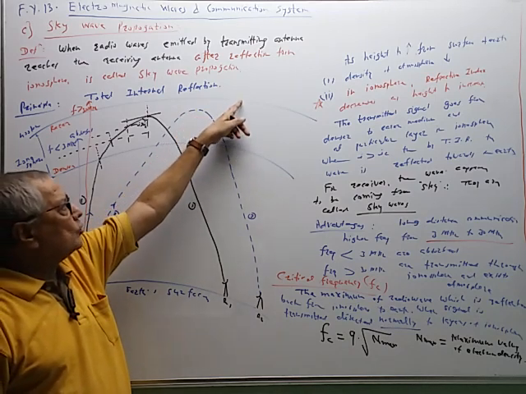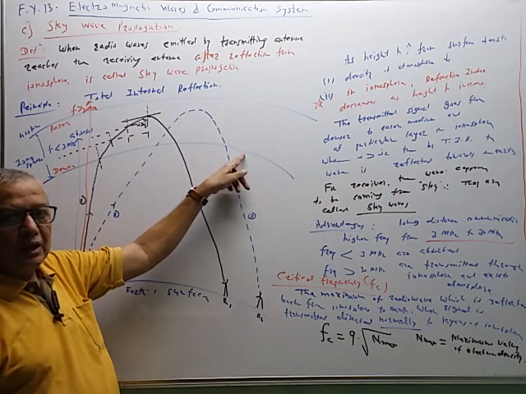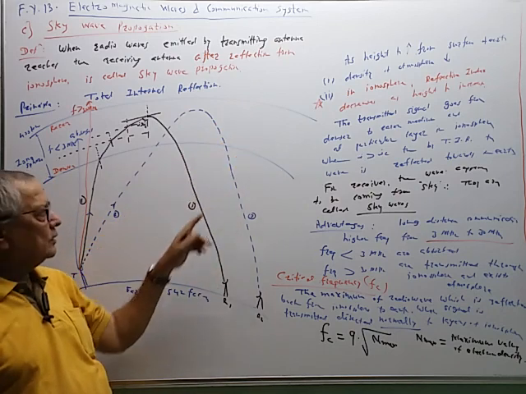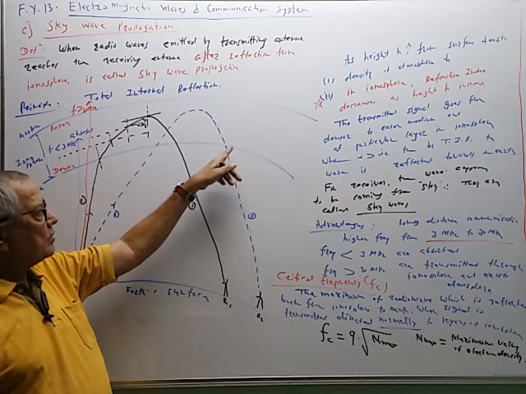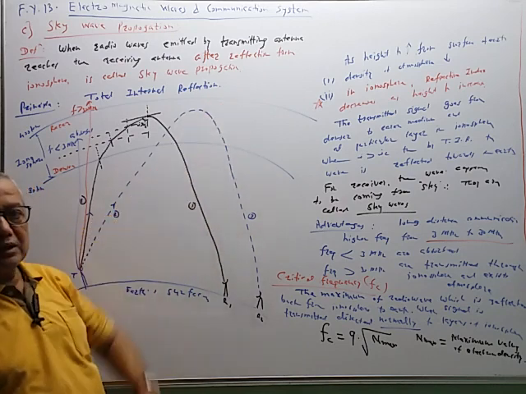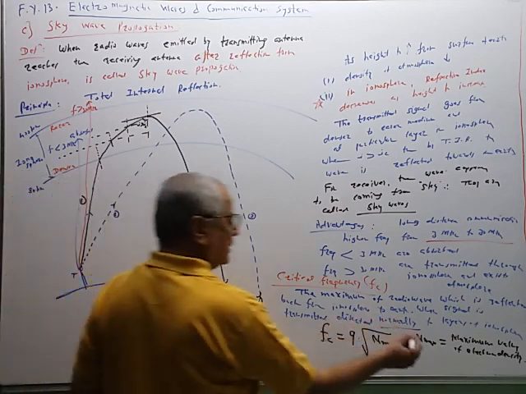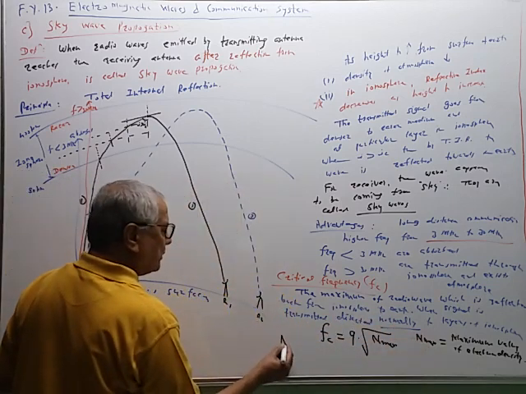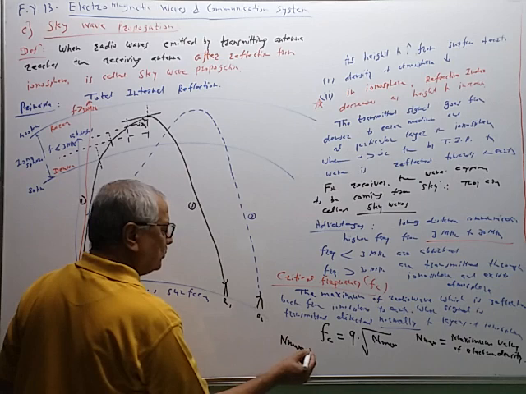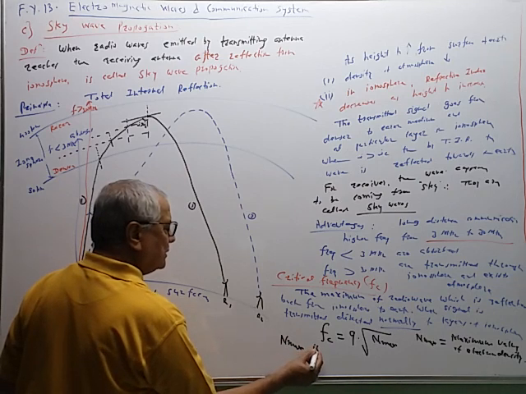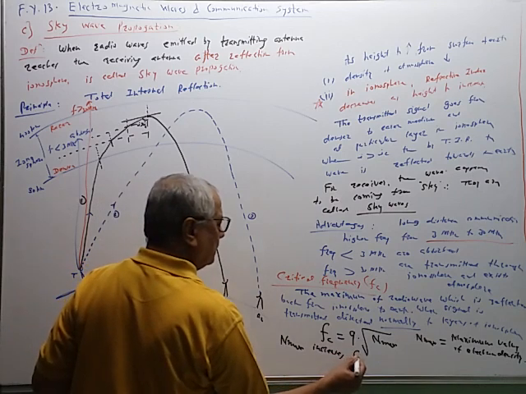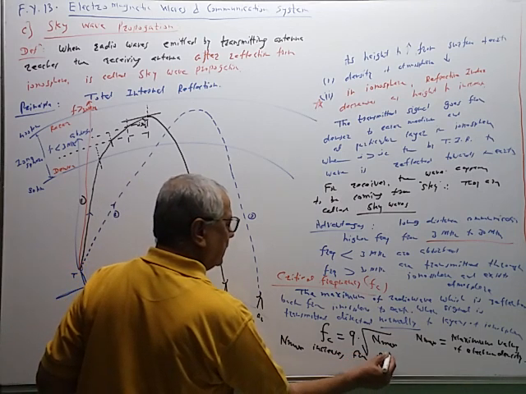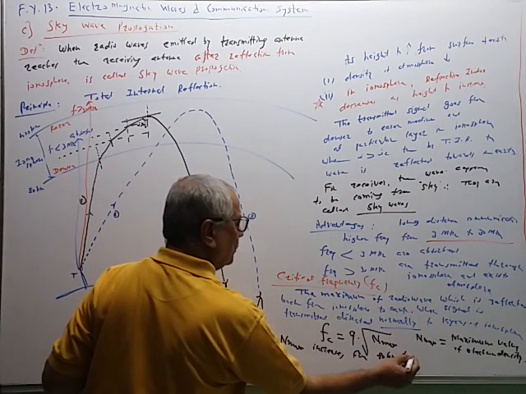This electron density goes on decreasing, and below that there is no electron density. So electron density is 0 from 0 to 80 km, and from 80 km to 400 km the value of Nmax increases. What is the property of Nmax? Nmax increases from 80 km to 400 km.